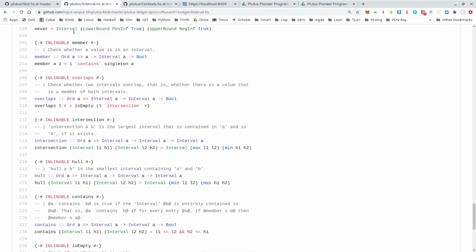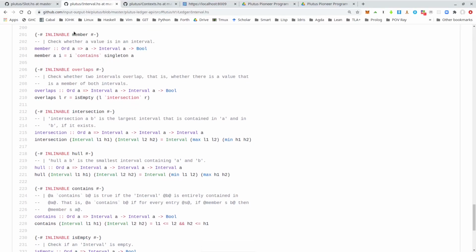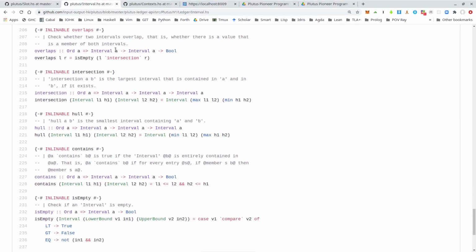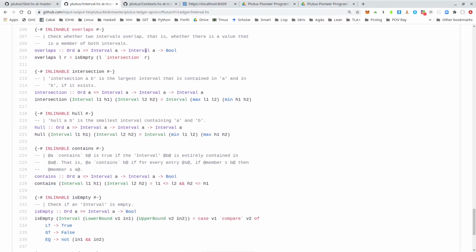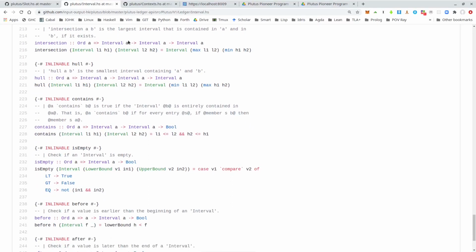And then we have various functions to work with intervals. So for example, member checks whether a given slot is contained in an interval. Overlaps, given two intervals, checks whether there exists a slot that is contained in both. Intersection computes the intersection of two intervals, which is again an interval.